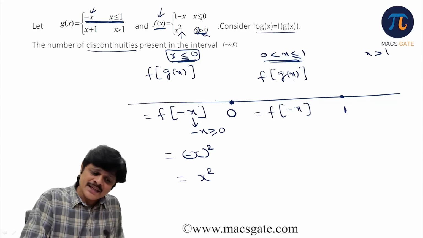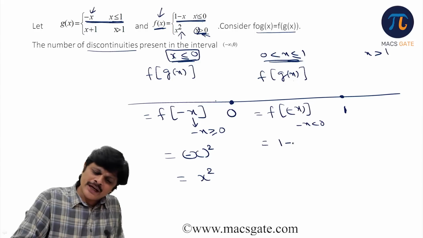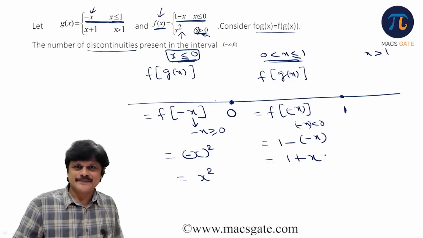So for argument less than 0, what is the definition of f(x)? When this argument minus x is less than 0, what is the definition? When the argument is less than 0, it is 1 minus of that argument. So what is that argument? Minus x. So it is 1 minus of minus x, so it is 1 plus x.